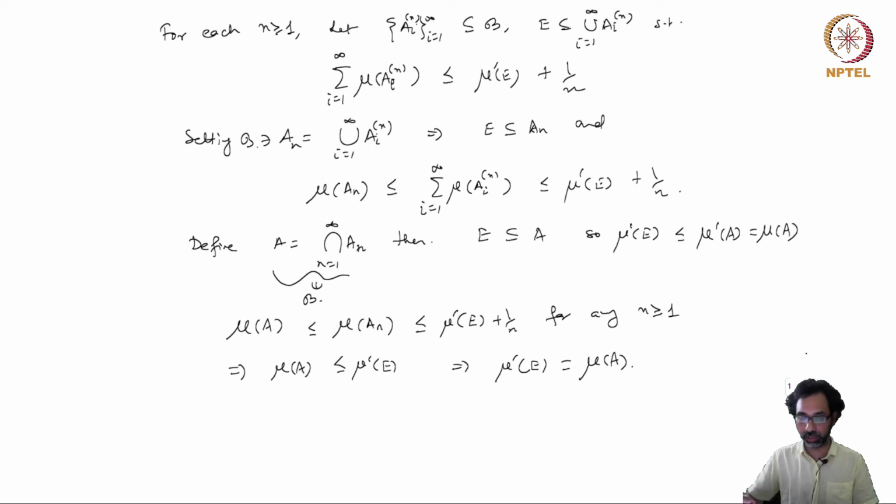So we have shown that for any set E in B prime, there exists a set A in B such that mu prime(E) equals mu(A).